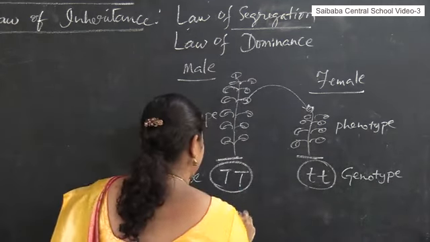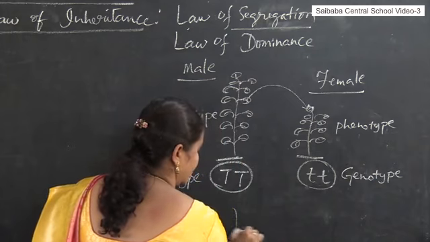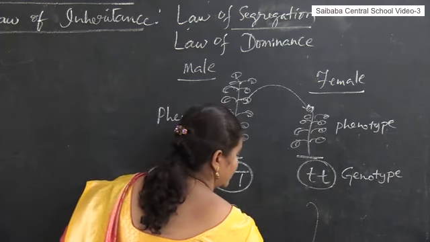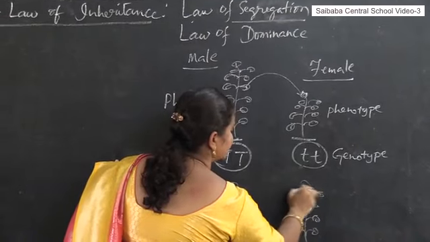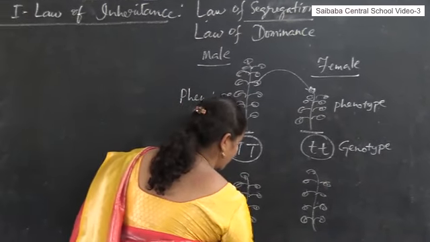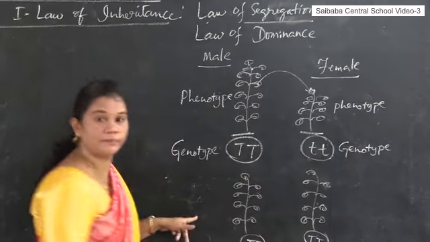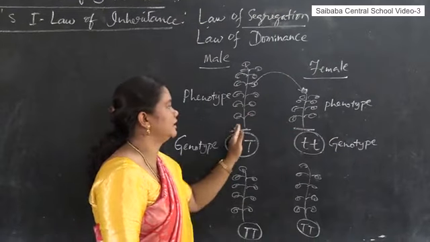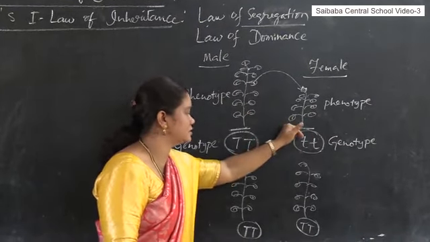Surprisingly, in the upcoming generation, that means in the F1 generation, he found that all the plants from these 2 parents have grown tall. Are you getting my point? Among these 2 parents, one is tall, the other one is dwarf.